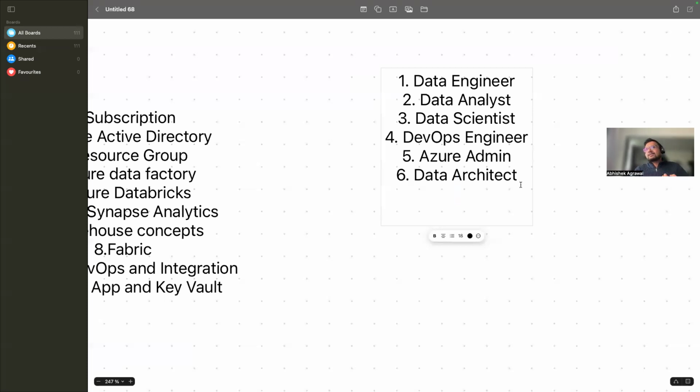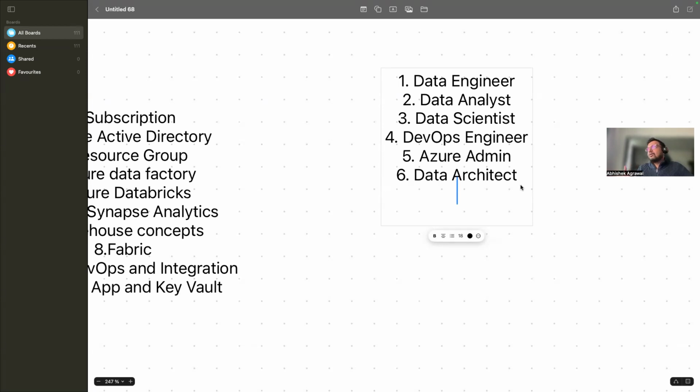Why is it important to understand all of these roles? Because whenever you give interviews, it's very important to understand how a particular project starts, what the different roles are, and how development happens.